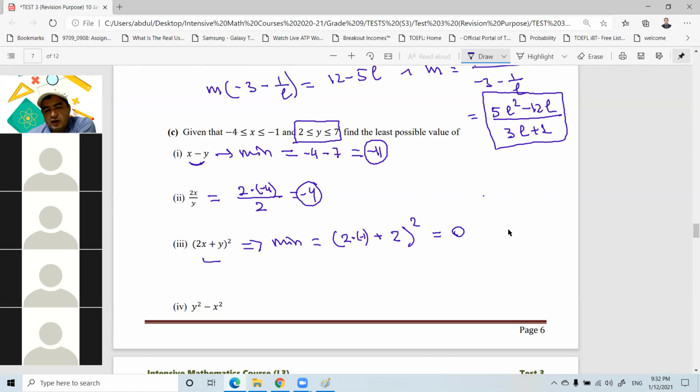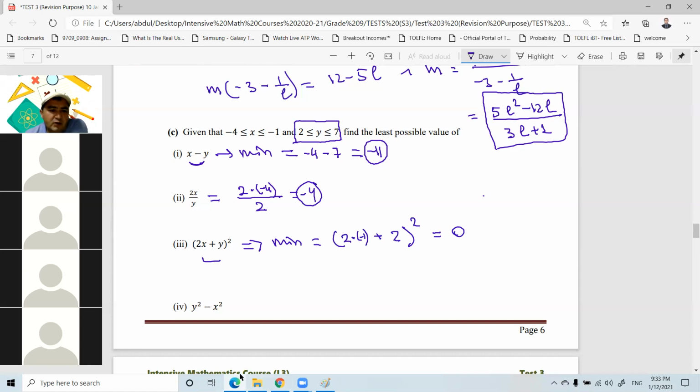Because here 2x plus y squared is always non-negative. That means that the minimum value is 0, right? So now we have to check. Is it possible for 2x plus y to be equal to 0? Yes. When x equals -1 and y equals 2, that's equal to 0, and otherwise it will be greater than 0. So minimum possible value of this one is 0.